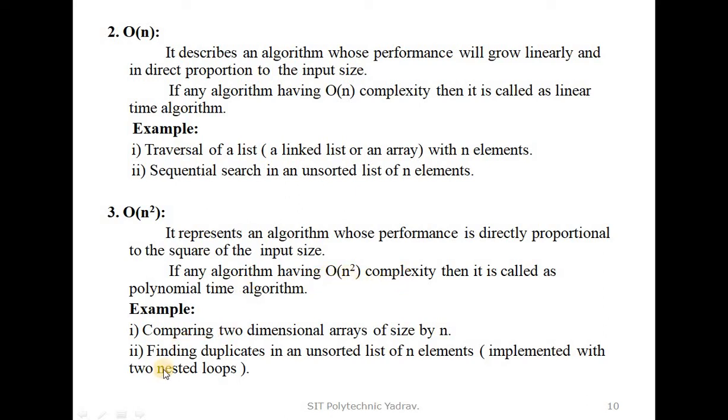Also, a second example is finding duplicates in an unsorted list of n elements, implemented with two nested loops. What does this mean? When we find duplicates in an unsorted list, we use many loops, because we traverse more than one number. The steps or algorithms are performed again and again, that is, the square of the input size. So that algorithm complexity is known as big O of n raised to 2.